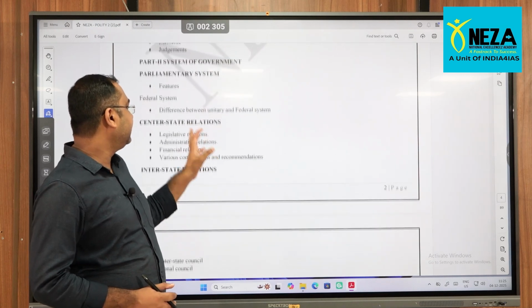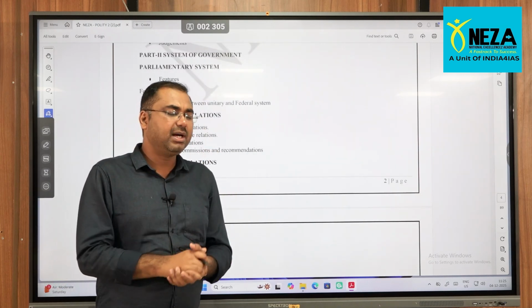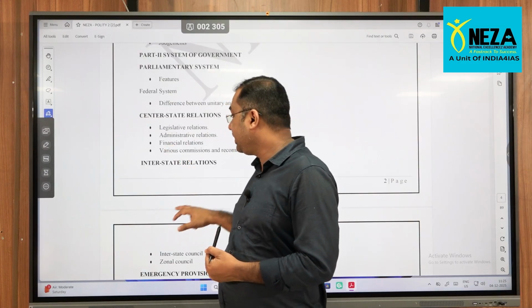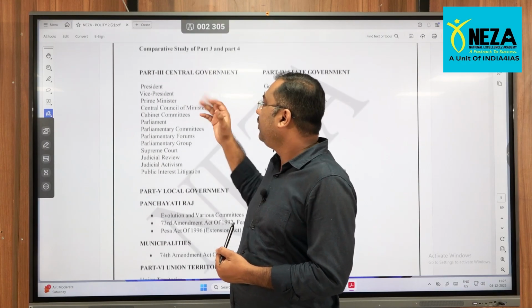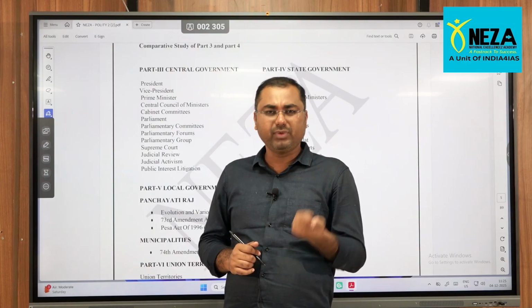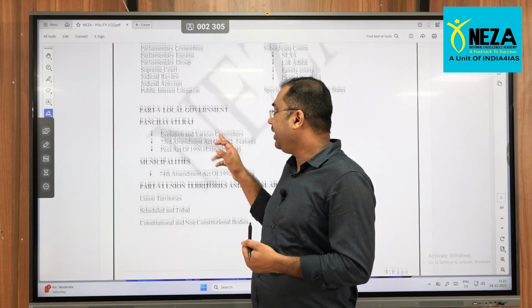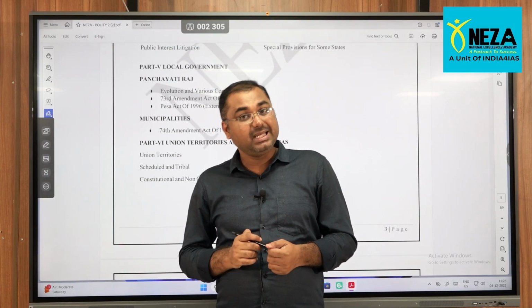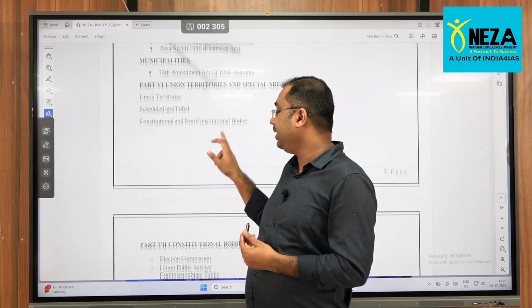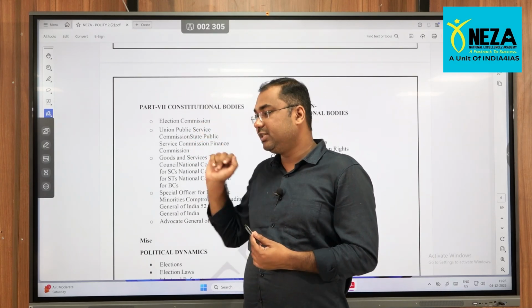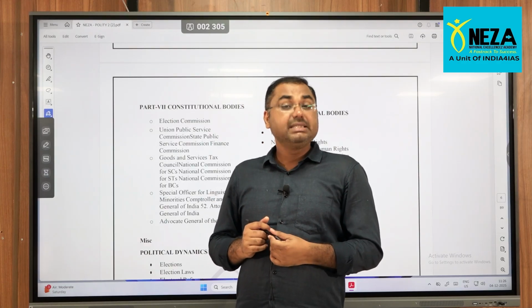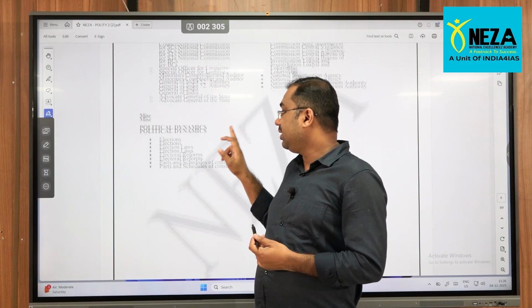Then the system of the government, what is the role of the parliament, role of the state government, center-state relations, important committees and all. What are the emergency provisions, role of the president, prime minister, vice president. Then at the local body level, what is Panchayat Raj, constitutional provisions associated with Panchayat Raj and all. Then some of the constitutional bodies, as I have already mentioned, Election Commission of India, Finance Commission, CAG, right. So these all are there.